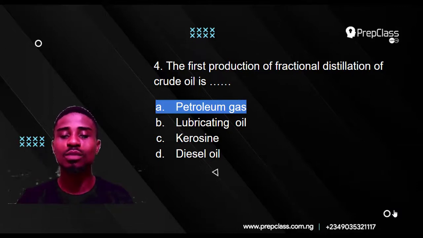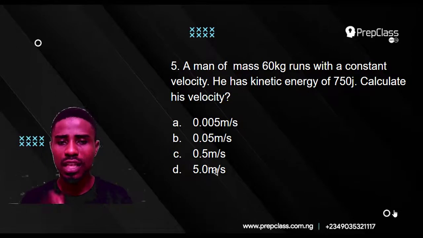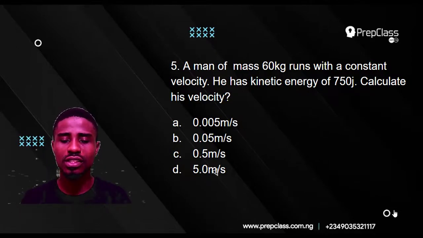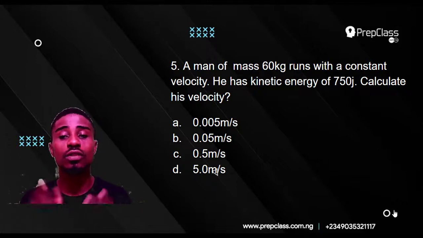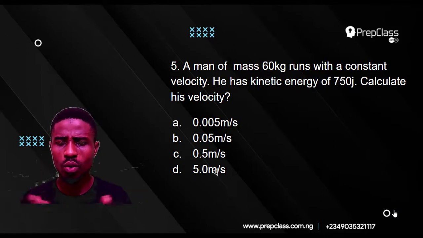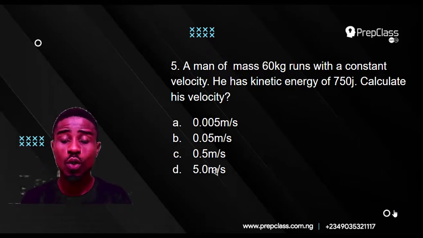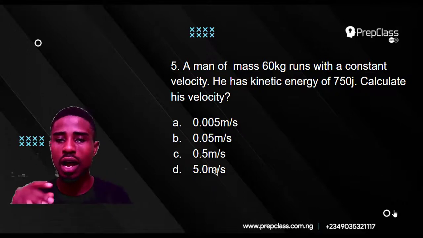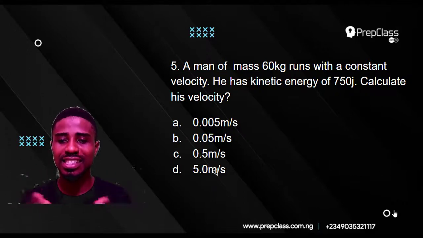All right, let's move to the next one. This one entails calculation. It says a man of mass 60 kg runs with a constant velocity. He has a kinetic energy of 750 joules. Calculate his velocity. So how do we handle such a question? First, we need to know the formula for kinetic energy. Then we can input our parameters and get the required parameter, which is the velocity.